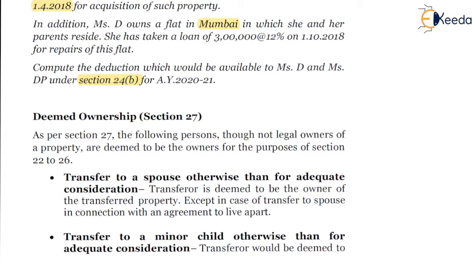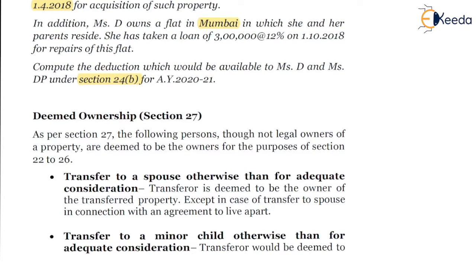Now the next concept is deemed ownership as per section 27. There are certain cases in which a person will be the deemed owner, though another person is the legal owner, but the beneficial owner being the assessee, the same will be considered as the deemed owner under section 27, and accordingly the income from house property will be calculated in the hands of the beneficial owner rather than the legal owner.